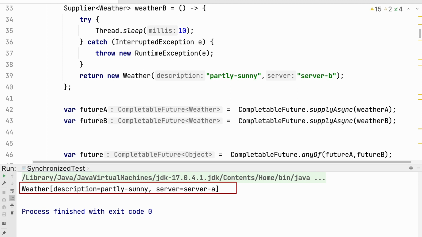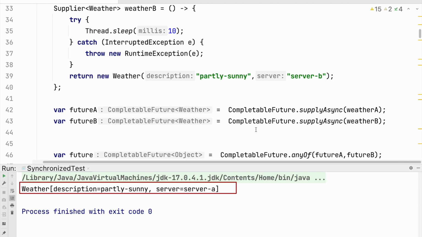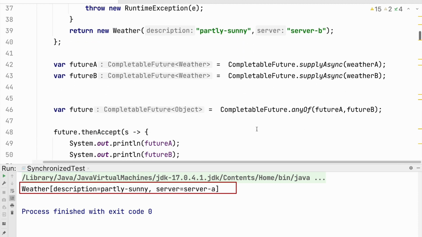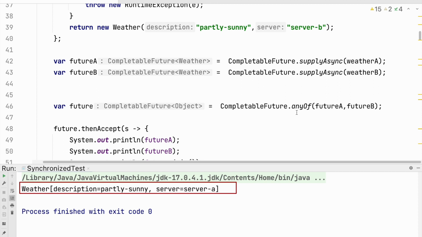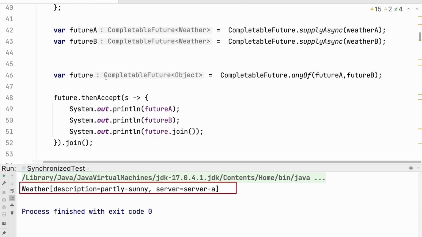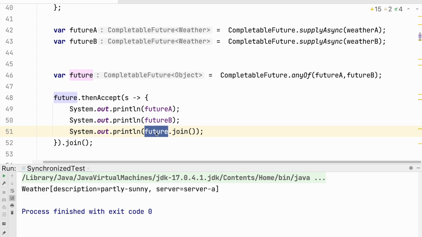We have future A and future B. We have submitted both the tasks to the CompletableFuture, and in the anyOf method we have manually added both futures rather than taking them from the list. Then we are accepting that future, and we are printing future A, future B state, and also the future itself.